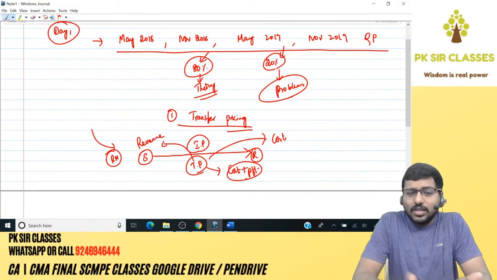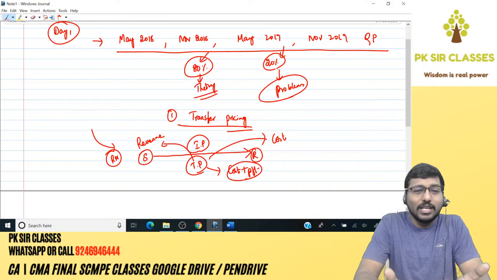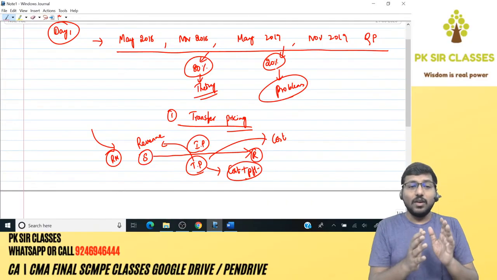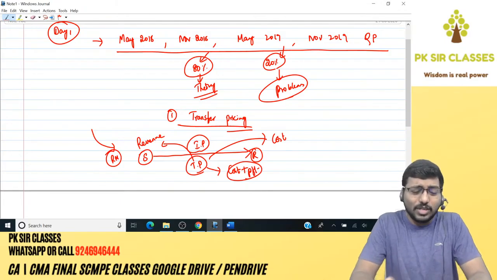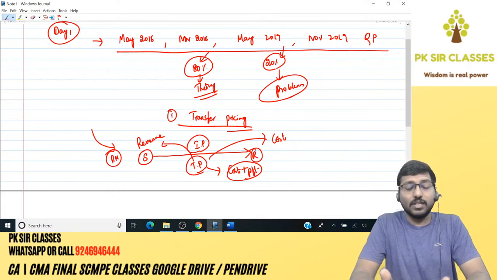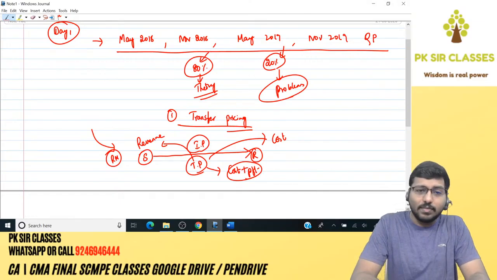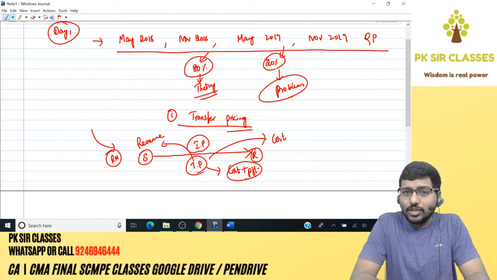So naturally, when transfer price is revenue for the supplying division, it would definitely like to increase its revenue. So therefore, it would like to increase its transfer price. It always wants a high transfer price. Who wants a high transfer price? Supplying division. And coming to the receiving division, because the transfer price is a cost for it, as it is buying the intermediate product from the supplying division, obviously it wants its cost to be reduced, correct? So the receiving division will always try to reduce its cost, which is nothing but trying to reduce the transfer price, and the supplying division will always try to increase its revenue, that is, increase its transfer price.